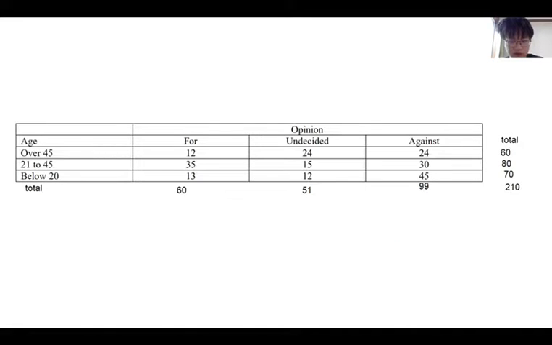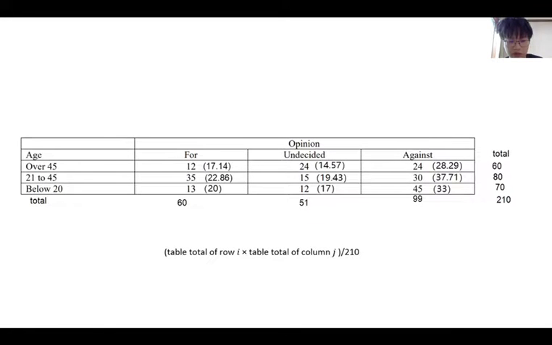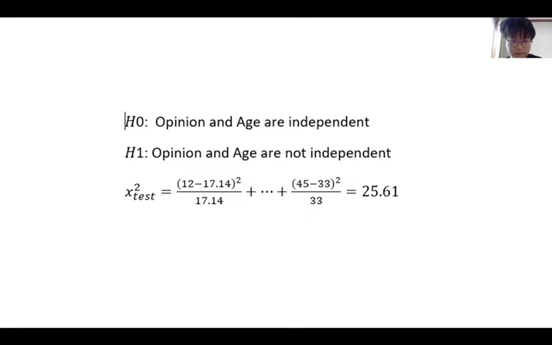Firstly, we calculate the sum of the rows and the columns. And then we calculate the value in the brackets. We multiply the table total of row i by the table total of column j and divide by the sample size, which is 210. So we have two hypotheses here: the opinion and age are independent, and the opinion and age are not independent. We calculate the value of the test statistic and sum it up.